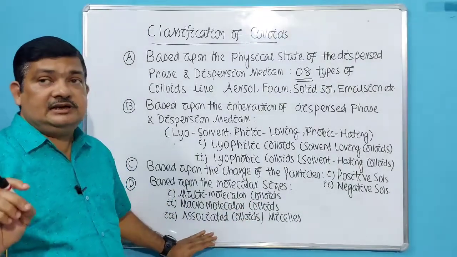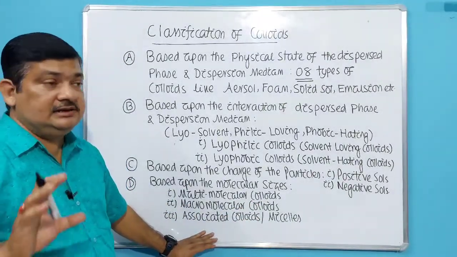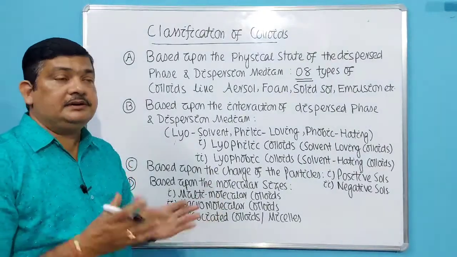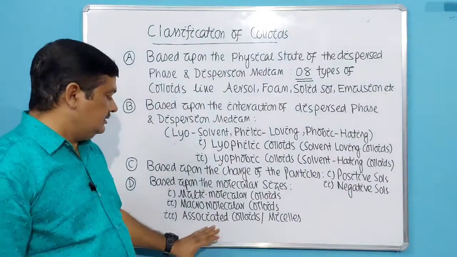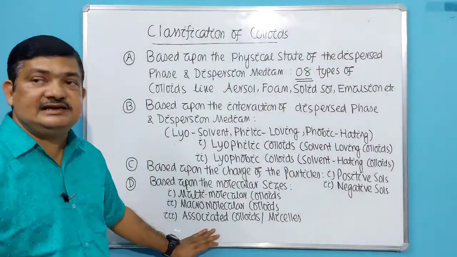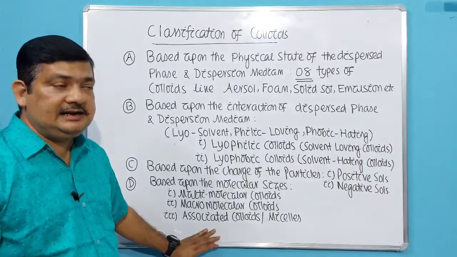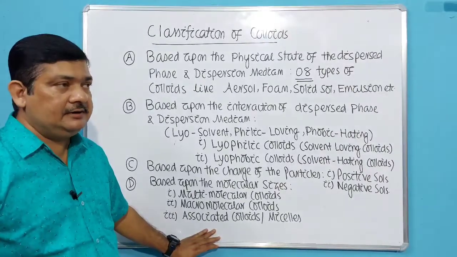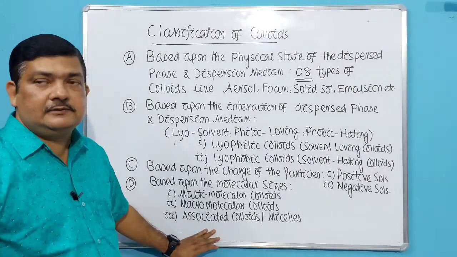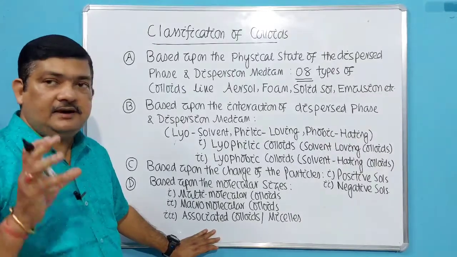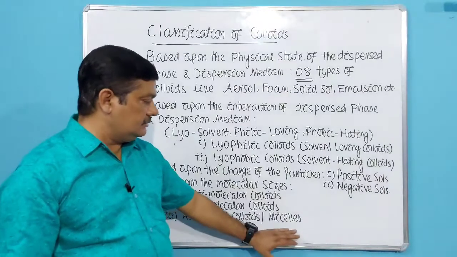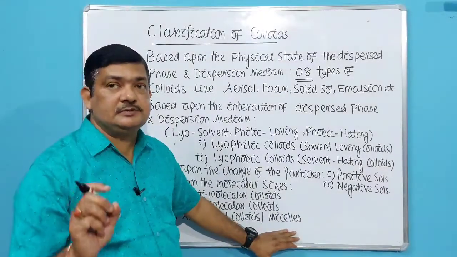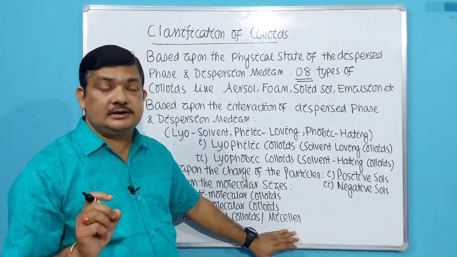Then in case of some strong electrolytes, they carry two types of tails, which I will be explaining. When their concentration exceeds a definite value, called the critical micelle concentration, and above a definite temperature known as Kraft temperature, they form a cluster of ions known as a micelle, which is responsible for cleaning by soap or detergent.